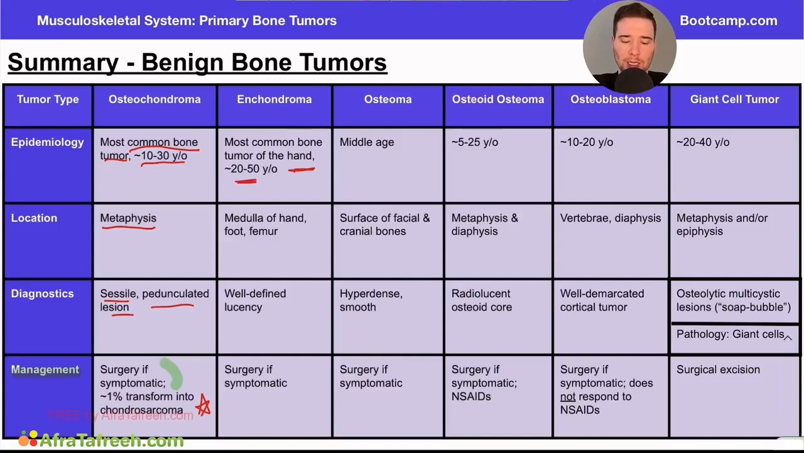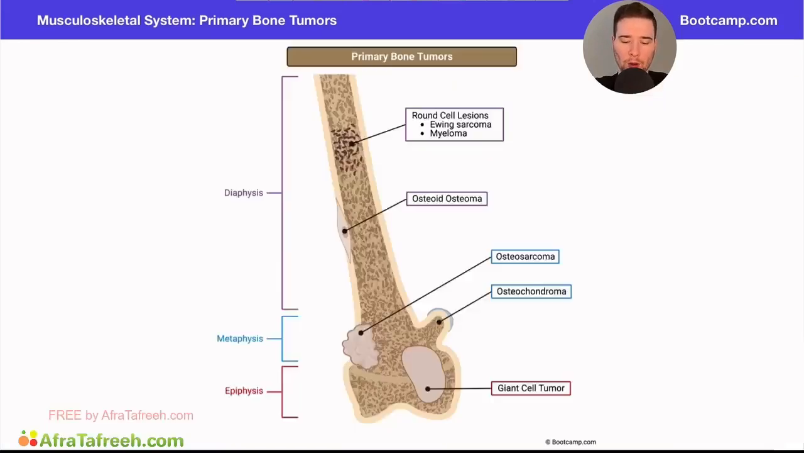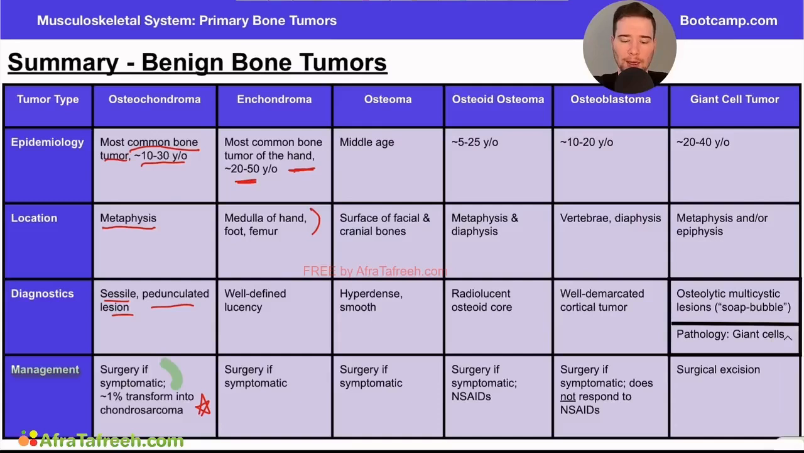This is most likely to be seen in the medullary portion versus the cortical portion of the hand, foot, or femur. Recall, when we talk about bones, the kind of hard portion out here is the cortex, whereas the middle portion, or the spongy bone, is referred to as the medulla. So we're talking about bone tumors now that are more likely to occur in this middle portion of the bone, or the spongy bone.